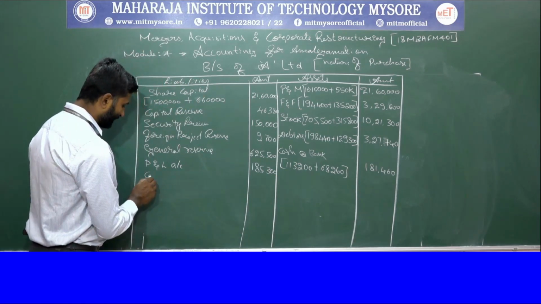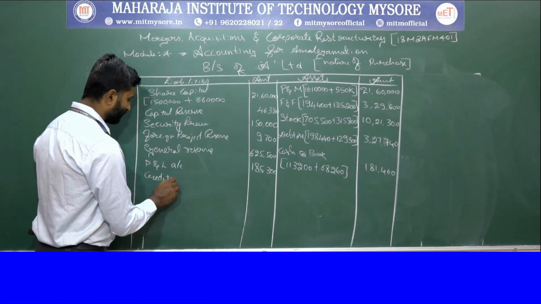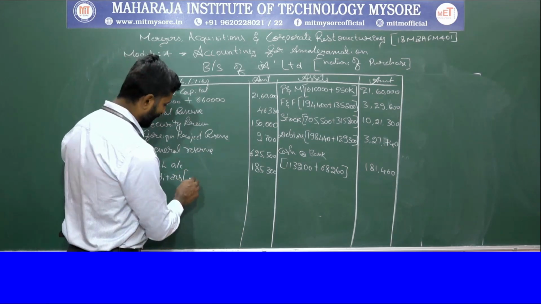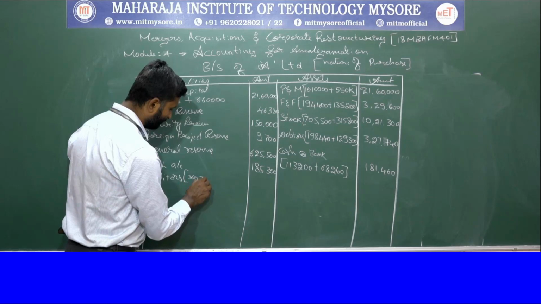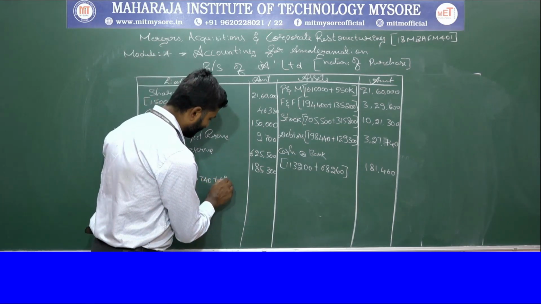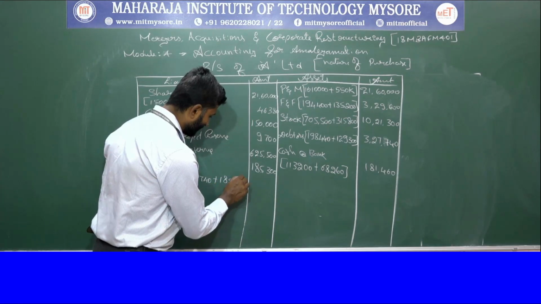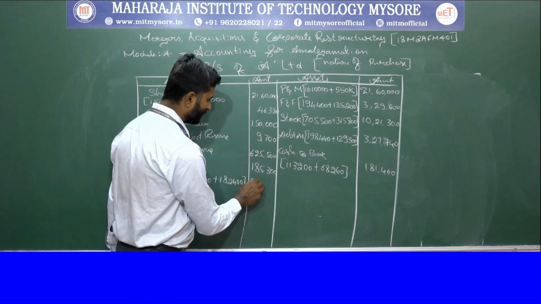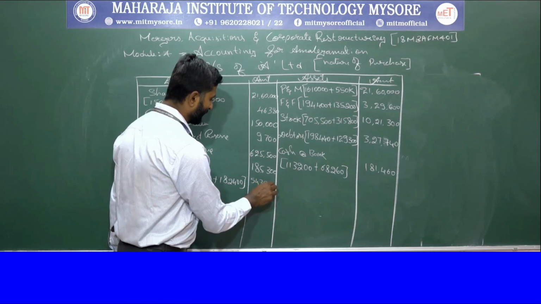Then creditors will be the combined value of both the entities, 3,60,740 plus we have 1,82,400 in the B company. So total it is 5,43,140.